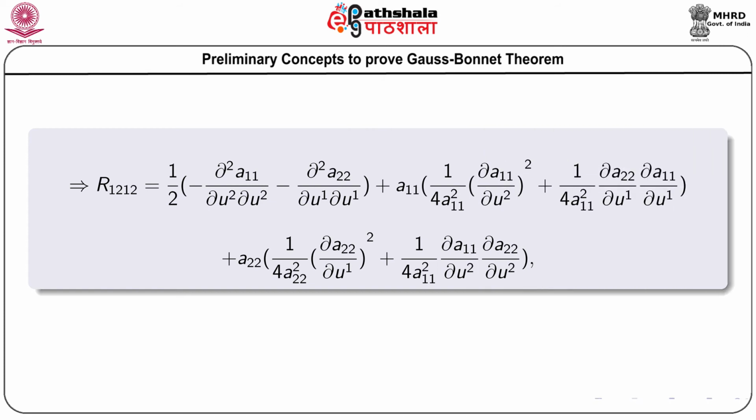And simplifying the above expression, we are getting R 1 2 1 2 equals to, again the first portion is the same.